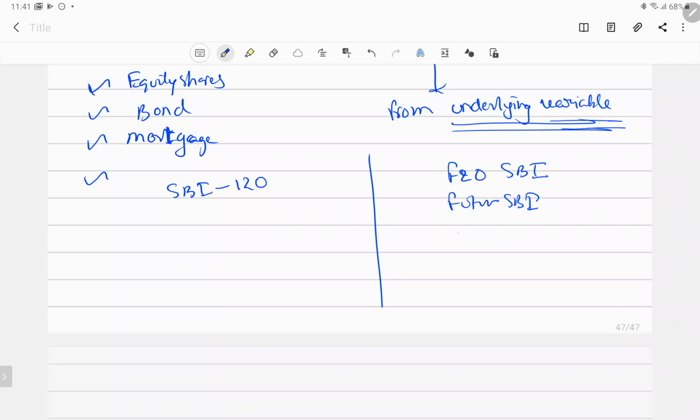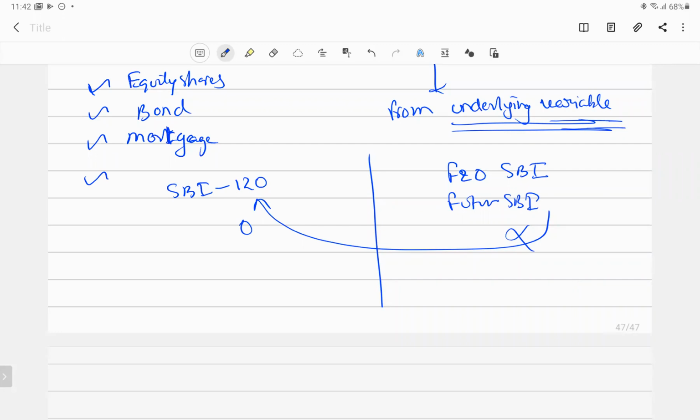The futures prices of SBI will depend on the prices which move here. If it is zero, it has no value. So as I progress, I'll be telling you with examples. Don't worry about that. Today itself, I don't want to put in more of the mathematical part.